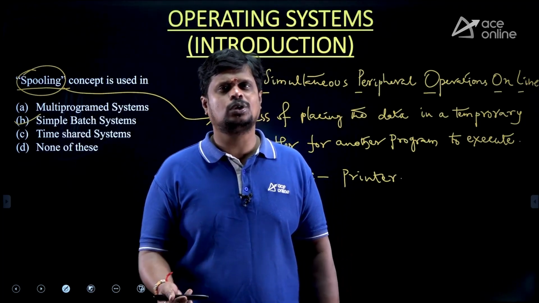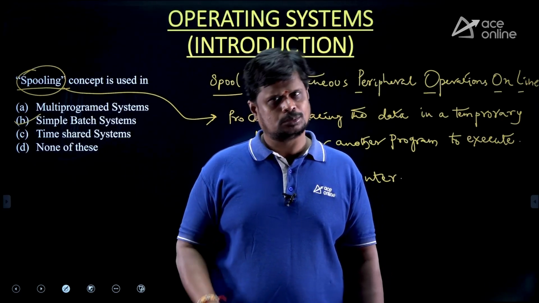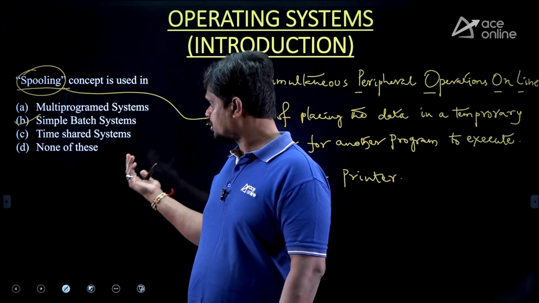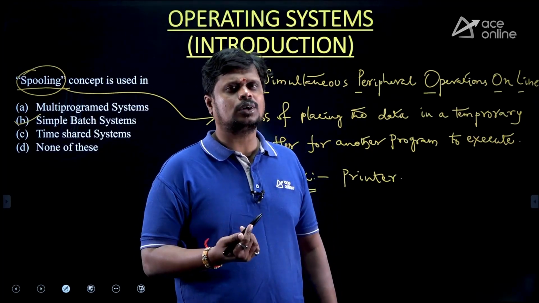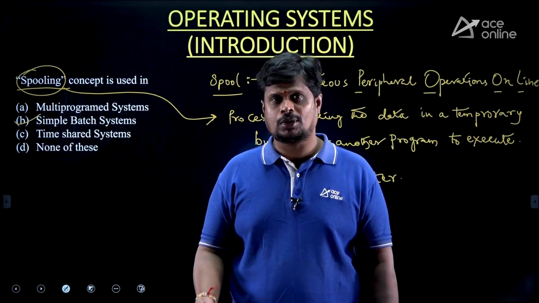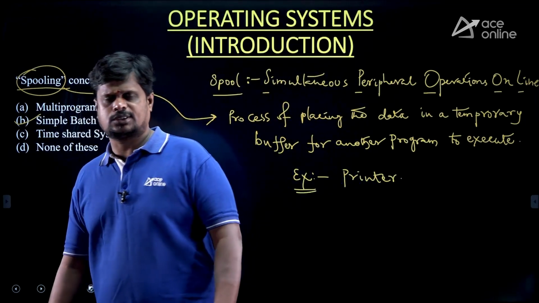So this is your spooling concept, and this is your batch system, multi-programmed system, and time shared system. We spoke in our classes about uniprocessor systems. So now we are moving to the next concept.